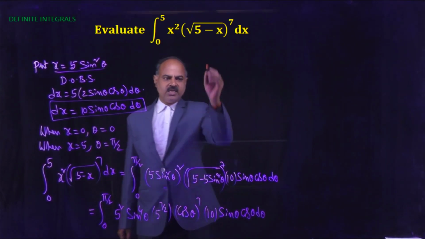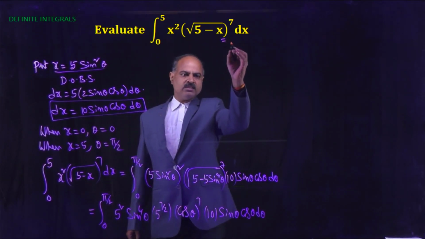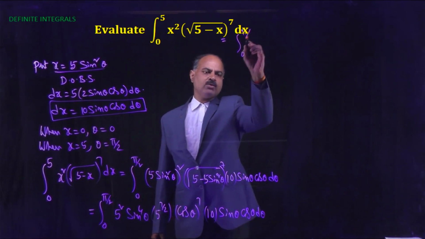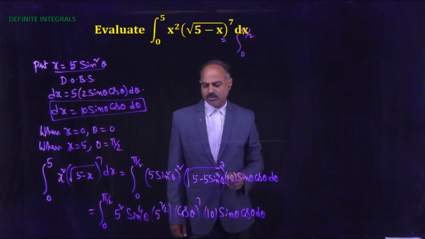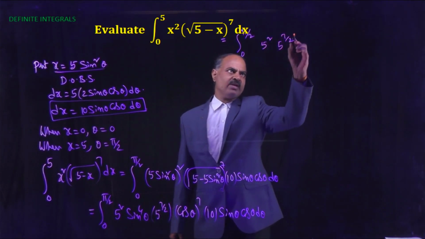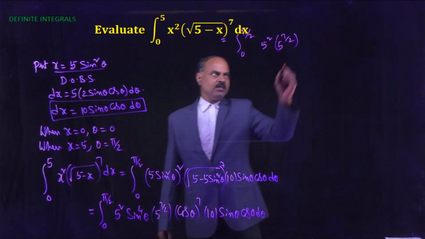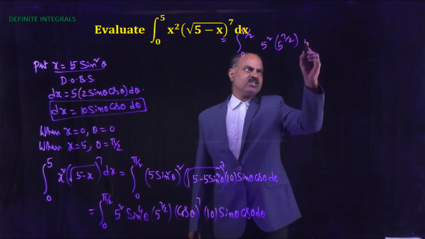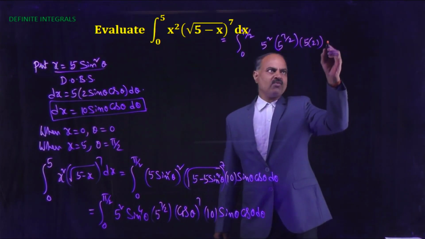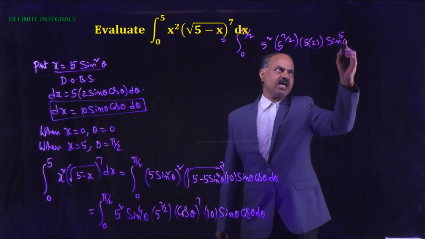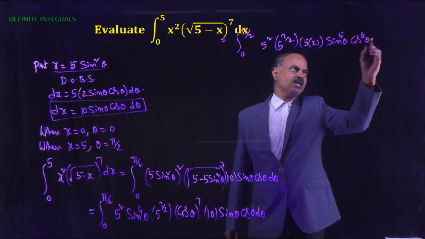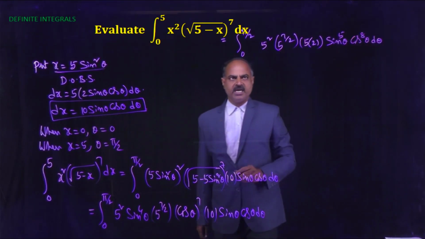Now this equals the integral from 0 to pi by 2 of 5 squared into 5 power 7 by 2 into 10, and this 10 can be written as 5 into 2, into sin power 5 theta into cos power 8 theta d theta.